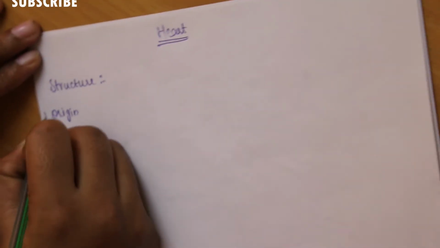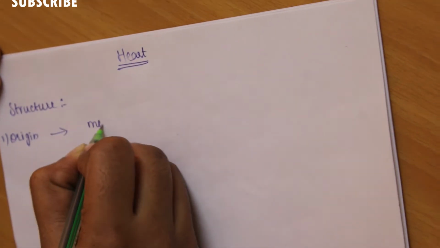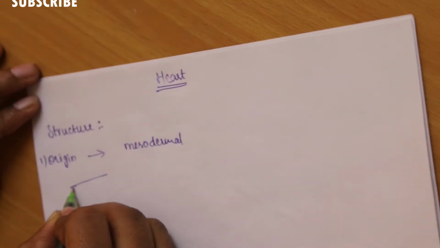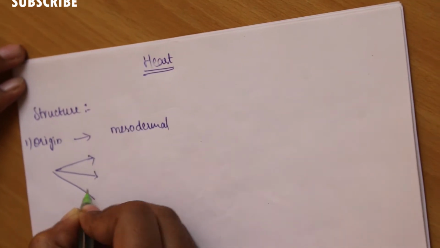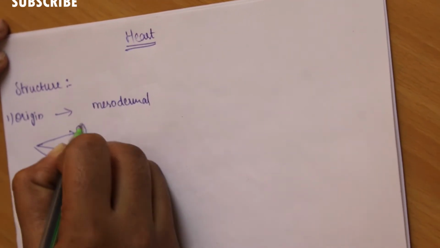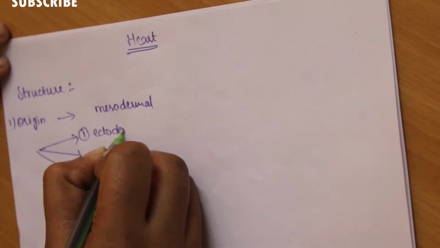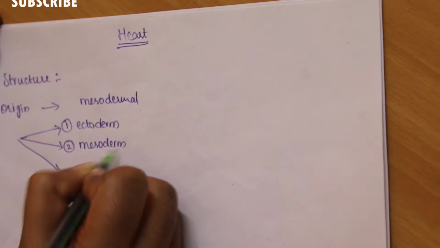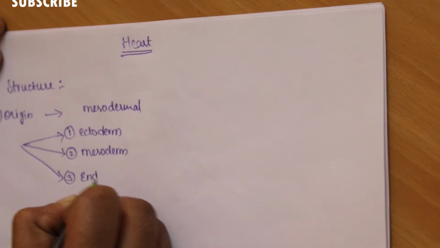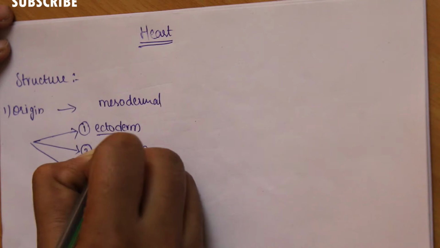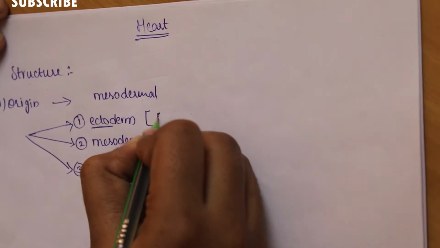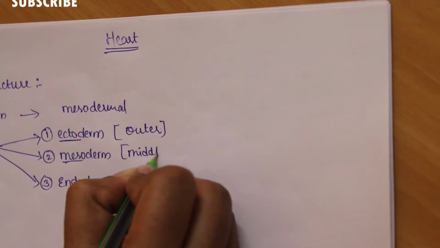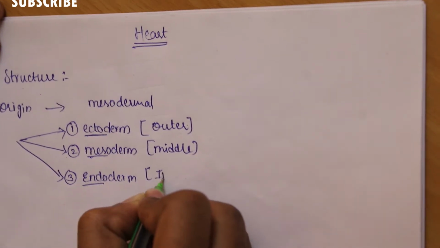The first subheading is origin. What does origin mean? It is mesodermal in origin. Mainly in the human body, there are three types of origins. The first one is the ectoderm, the second is the mesoderm, and the third is the endoderm. Ecto means outer, meso means middle, and endo means inner.